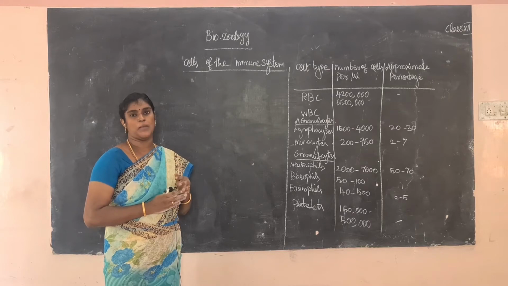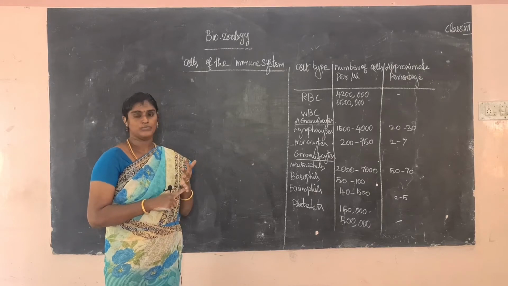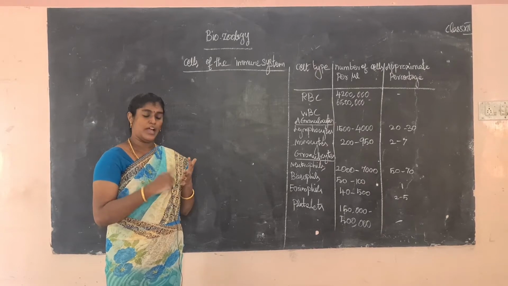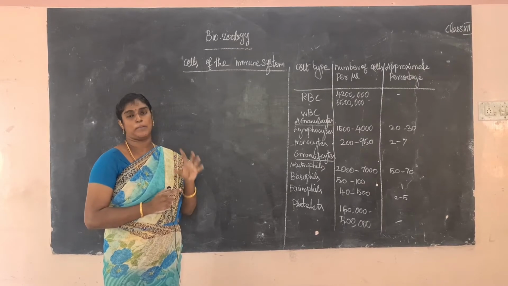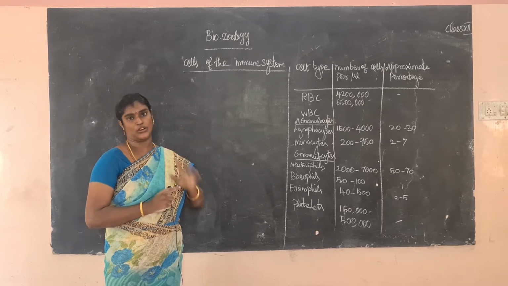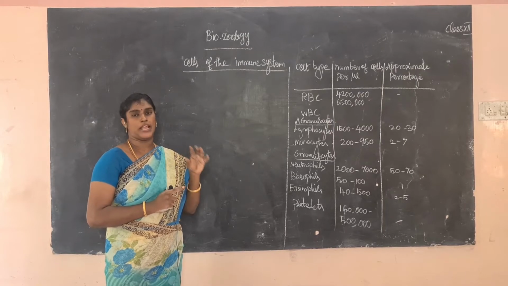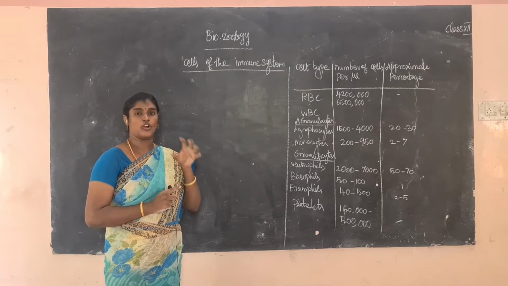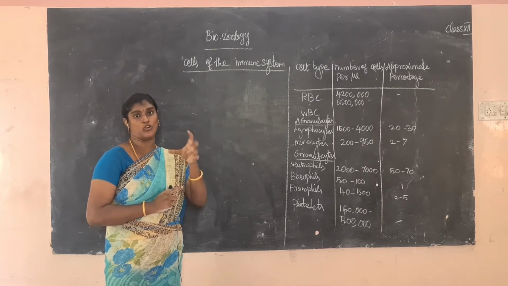So what are the primary lymphoid organs? Bone marrow, thymus, and bursa of Fabricius. Bursa of Fabricius only occurs in birds near the cloaca region. So these are the primary lymphoid organs. Primary lymphoid organ is for production and training. Production and training is the army headquarter.